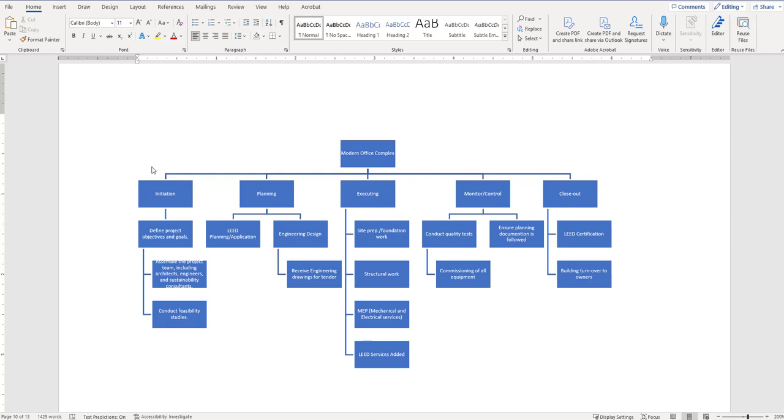So I took the information from what ChatGPT gave me and kind of made a work breakdown structure like this. I would say this is kind of high level. Really, you can get into detail with these. You'll find examples online. I would say at least go 3 levels for each one. So 1, 2, 3, 1, 2, 3. In the executing phase, there's many elements you can add here, like structural. You can talk about steel, concrete, testing, all that good stuff.